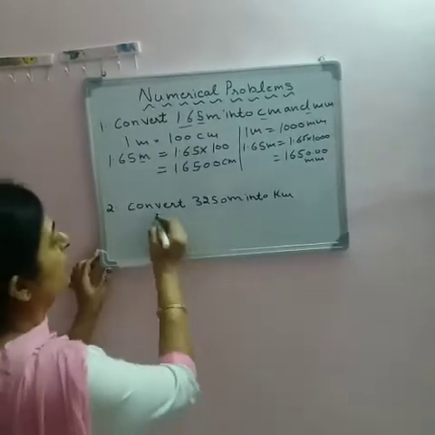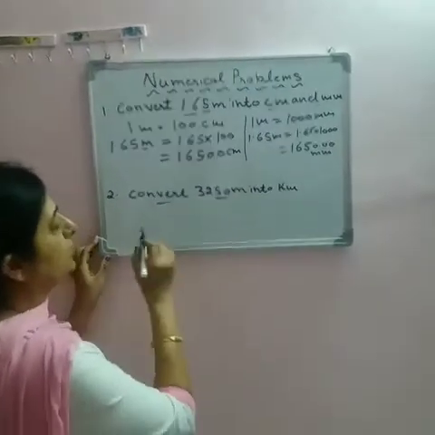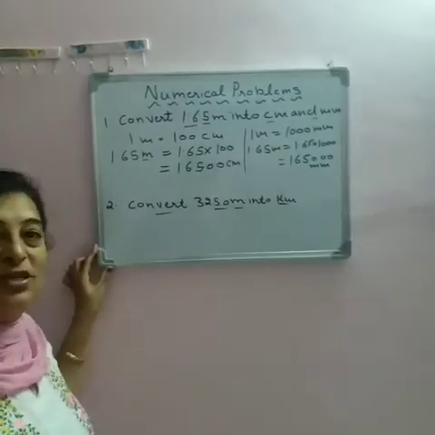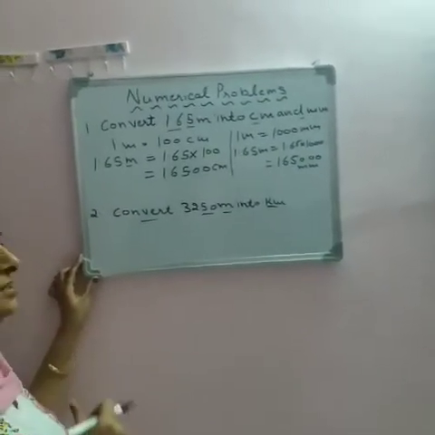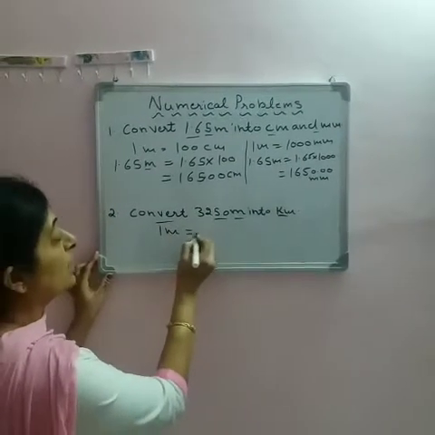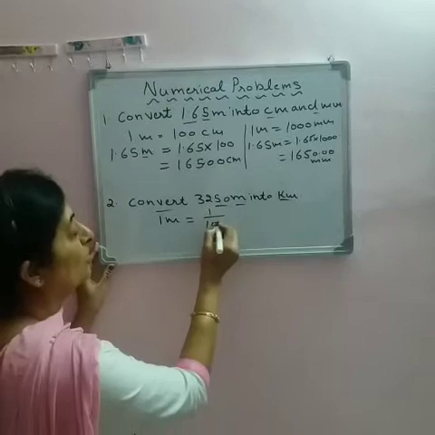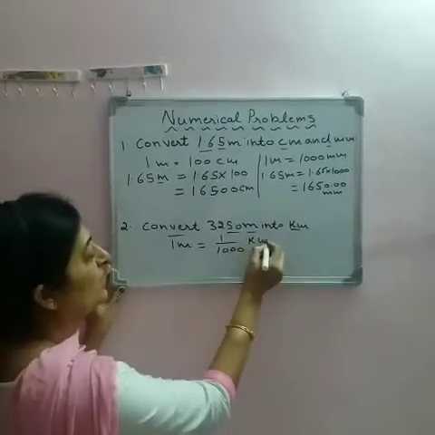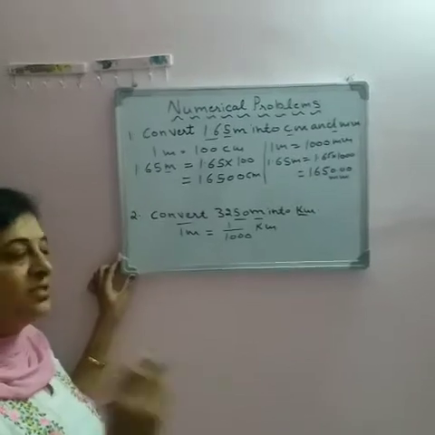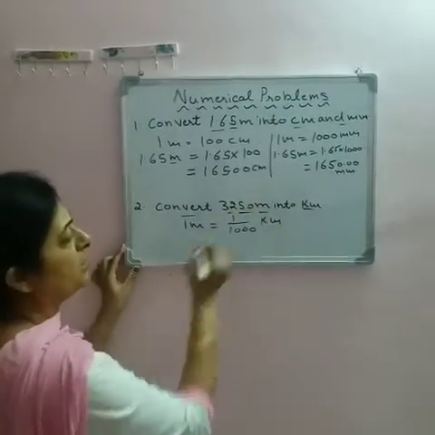Now there is one more problem for you. In this we have to convert meter into kilometer. Yes, meter into kilometer. So let us do it. 1 meter equals 1 upon 1000 kilometer. 1 kilometer equals 1000 meter, right? So I just do the reverse of it. So how many meter is there?